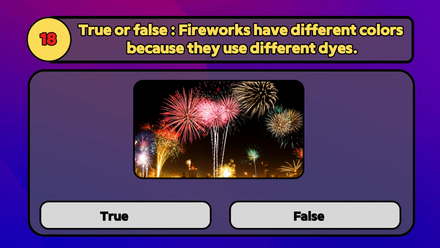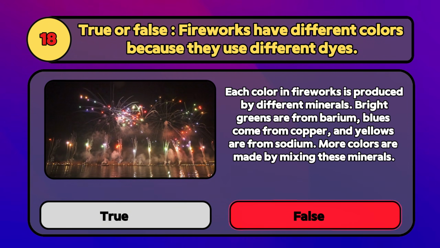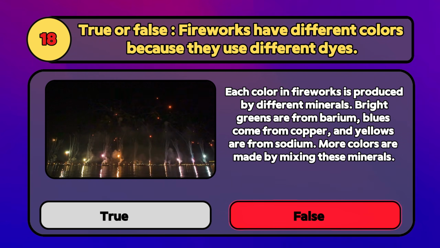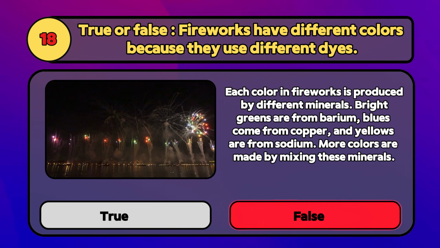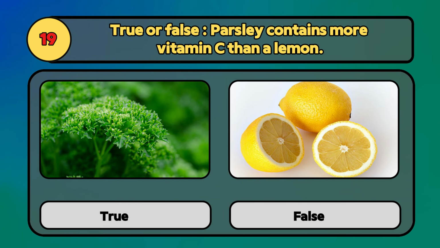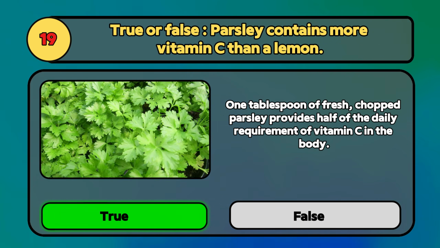True or false, fireworks have different colors because they use different dyes. False. Each color in fireworks is produced by different minerals. Bright greens are from barium, blues come from copper, and yellows are from sodium. More colors are made by mixing these minerals. Parsley contains more vitamin C than a lemon. True. 1 tablespoon of fresh chopped parsley provides half of the daily requirement of vitamin C in the body.